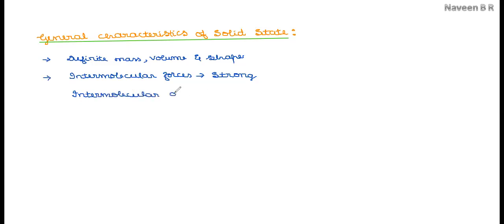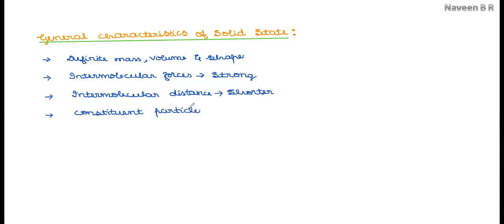Their intermolecular distance, if it is considered and measured and compared with the liquids and the gases, is shorter in the case of the solid state. And if we take the constituent particles present in the solid state, what will be the constituent particles? It will be either atoms, molecules, or ions that constitute the respective matter.